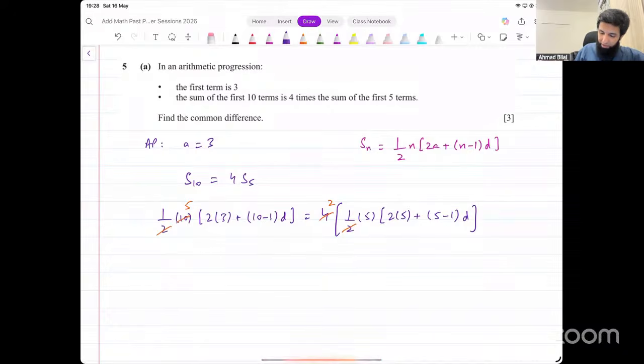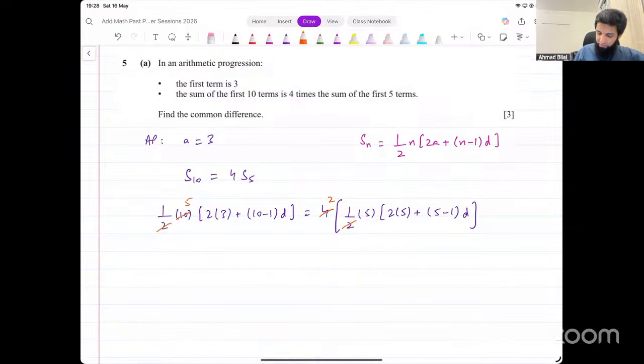Now, multiply 5 inside here. On the other side, by the way, we also have this 5, right? So we can cancel out that 5 with this 5 as well, right? It's a non-calculator paper, so it'll make things easier. Now, inside we're left with 6 plus 9d on the left side. On the right side, we just have this 2 left outside.